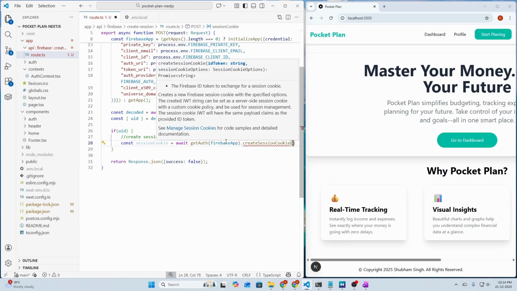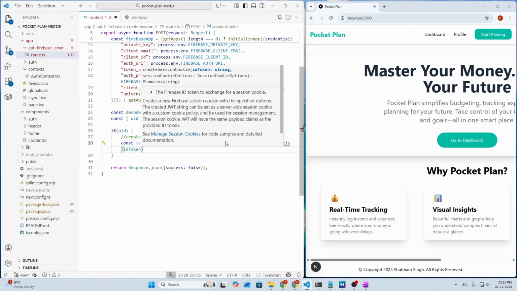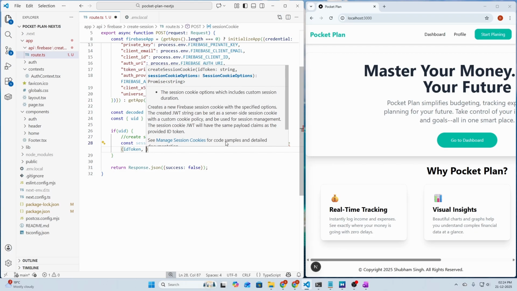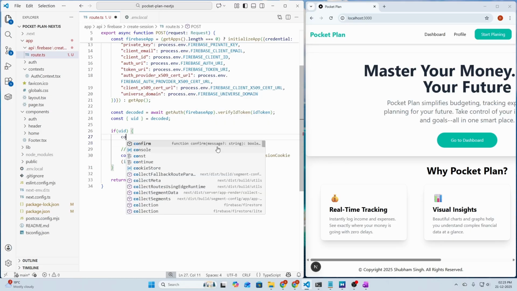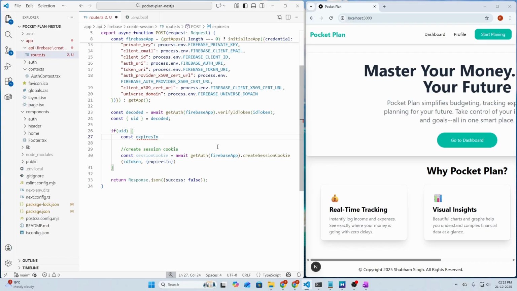So it will receive an ID token. So let's pass the ID token here. Then it will receive cookie session options. So here we can define our options such as expiring time of our cookie. So expiresIn. So let's create the const expiresIn variable here and set it to 1000 into 60 into 60 and into 24 into 10. So this 1000 is for milliseconds, and this for minutes, then it's hours, and then it is the days. So our session cookie will expire in exactly 10 days. So we are passing our variable here.